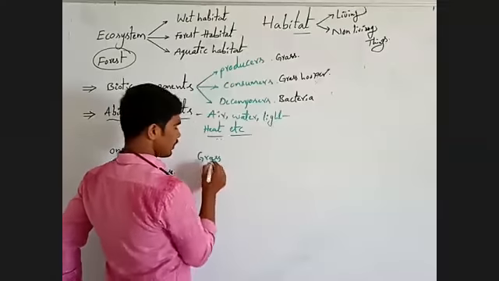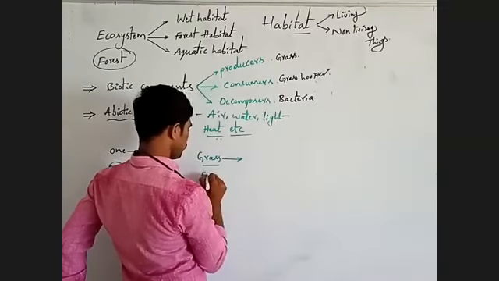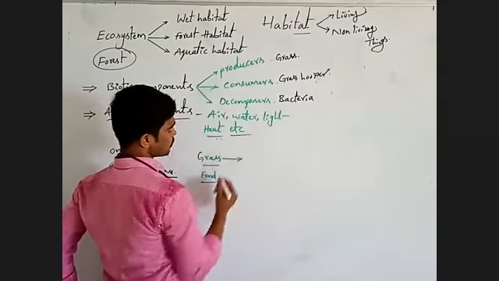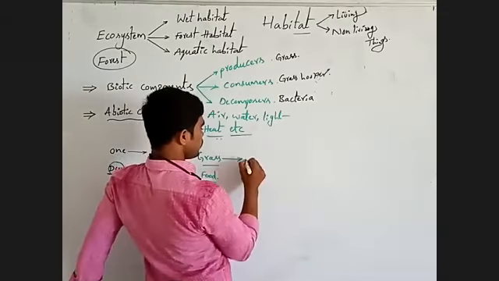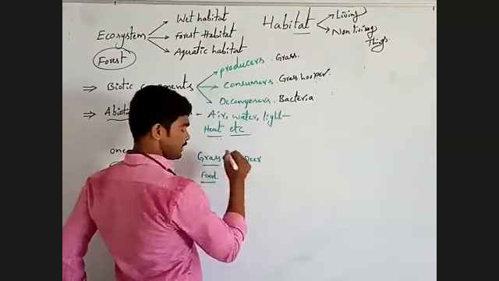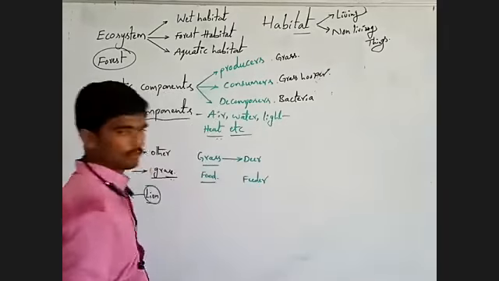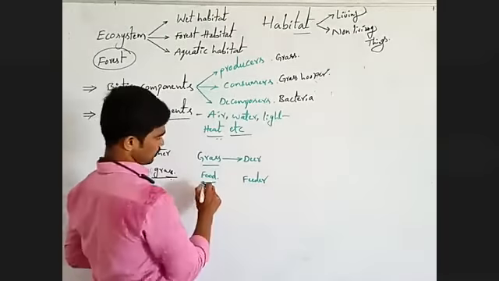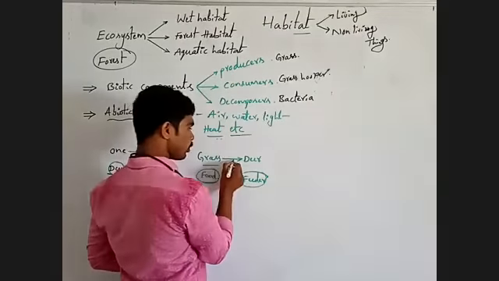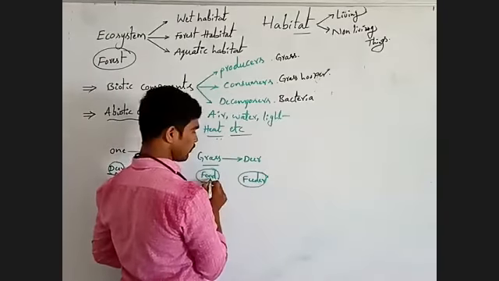This grass acts as food material for the next trophic level, means next food level. For example, deer here is the feeder. This is food, here is the feeder. This arrow mark we have to put from food level to feeder.